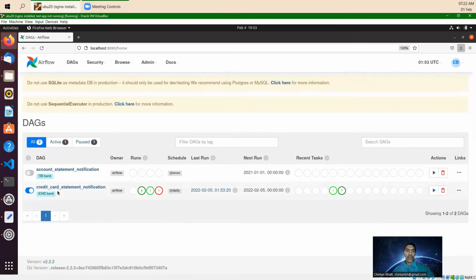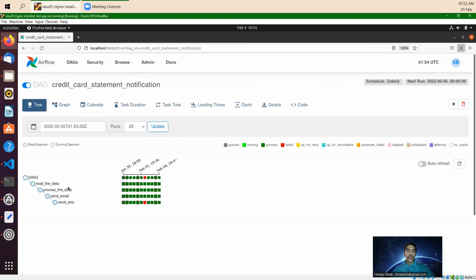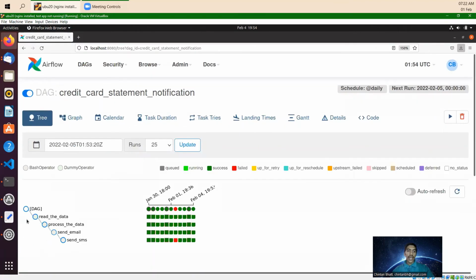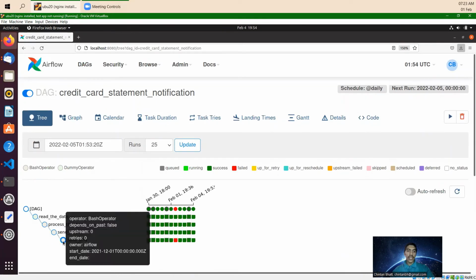So let me click on this. Let's go to the button. Click here, the DAG. I'm clicking here. You will see the tree view of it. You will see here the tasks that read the data, process the data, send email, and send SMS.